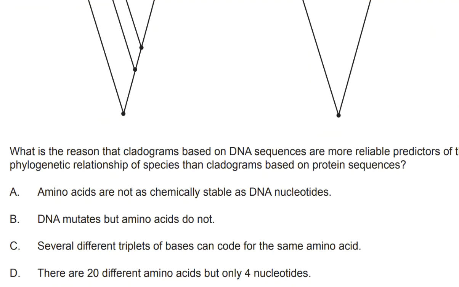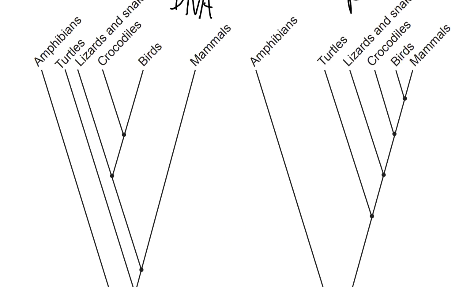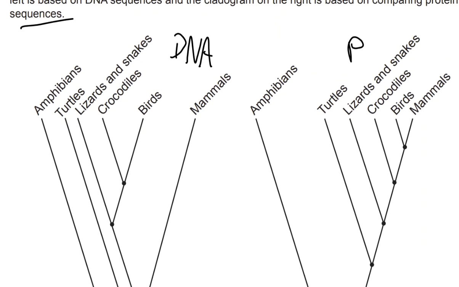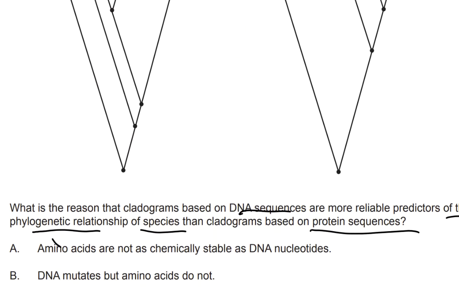This one asks, what is the reason that cladograms based on DNA sequences are more reliable predictors of the phylogenetic relationship of species than cladograms based on protein sequences? So when you talk about phylogenetic relationships, that's to do with classification and common ancestors, right? If something's from the same phylum, that means they share a common ancestor. So it's saying, why do DNA sequences show better, closer relationships than proteins?